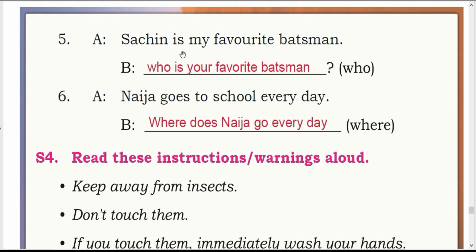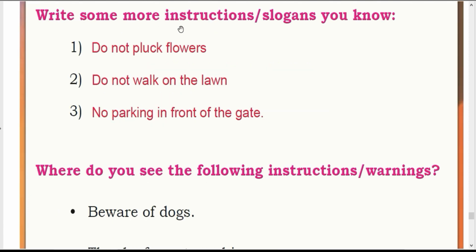Fifth one. Sachin is my favorite batsman. Who is your favorite batsman? Sixth one. Naija goes to school every day. Where does Naija go every day? Write some more instructions or slogans you know. Some slogans are written here. First one, do not pluck flowers. Second one, do not walk on the lawn. And the third one is, no parking in front of the gate.